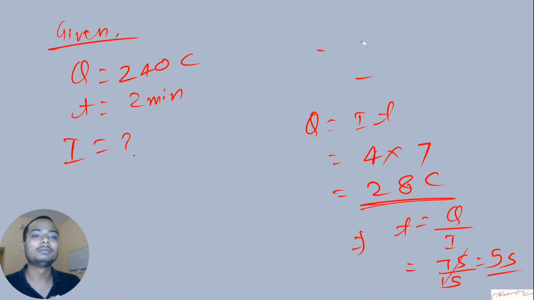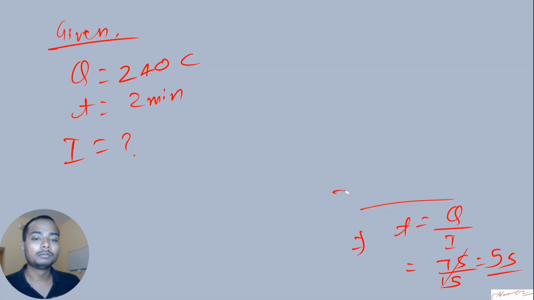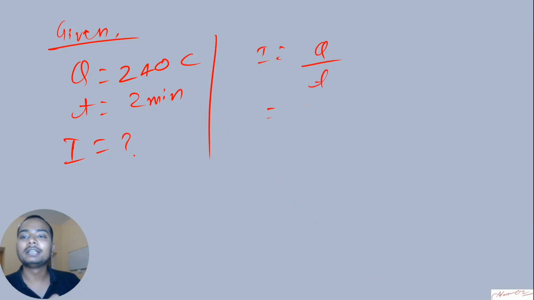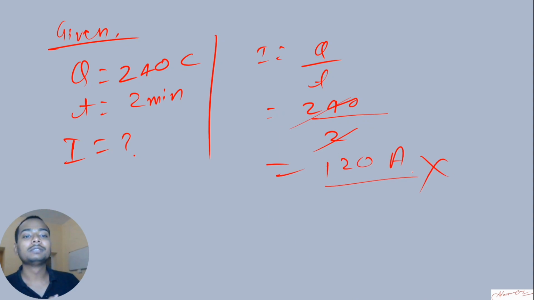Try to do it. The same formula, I is equal to Q by T. Apply that formula. Put the values, and you will get your answer. Simply I is equal to Q by T. Q is given, T is given, I you have to find out. So I is equal to Q by T, and my Q is given as 240 and time is given as 2. I cancel out. 2 ones are 2, 2 twos are 4, 120 ampere. Correct? Wrong.